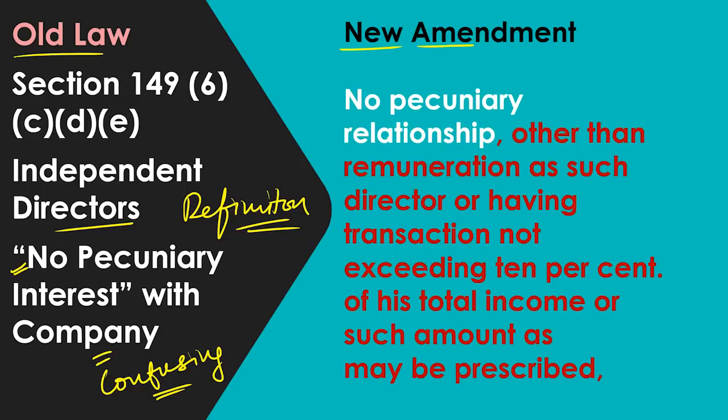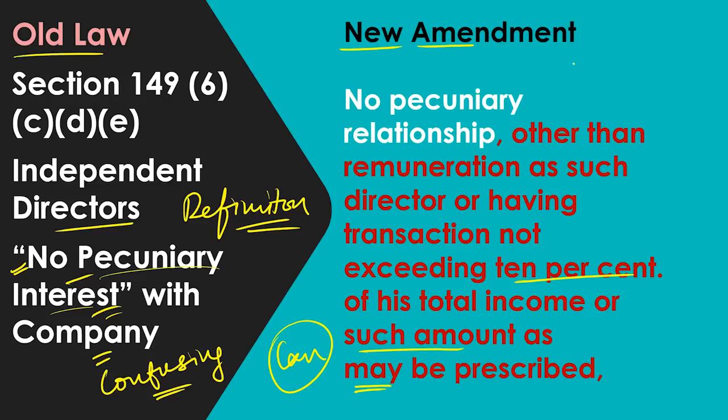A person should have no pecuniary relationship other than remuneration as such director, or having transactions not exceeding 10% of his total income or such amount as may be prescribed. In the old law they simply said no pecuniary interest, but in the new law they have told clearly what is excluded from pecuniary interest. So it is okay if a person has remuneration as director or transactions not exceeding 10% of his total income, then he can become an independent director. We cannot say no pecuniary interest as a general thing.